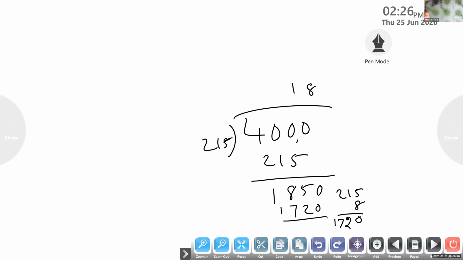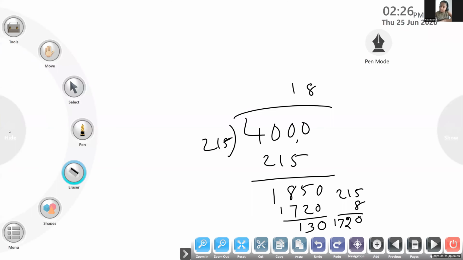1,720. If you are dividing that, 0. So here you will get 130 centimeters of cloth. It is remaining with him. How many shirts did he make now? 18 shirts. And what is the balance? 130 centimeters. That is the answer you have to write.